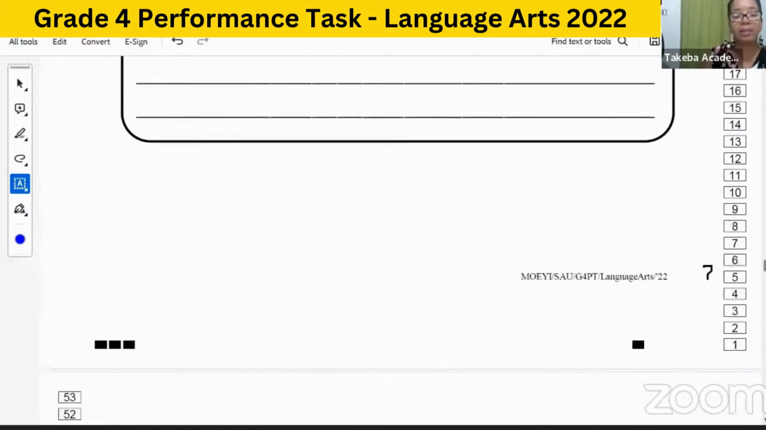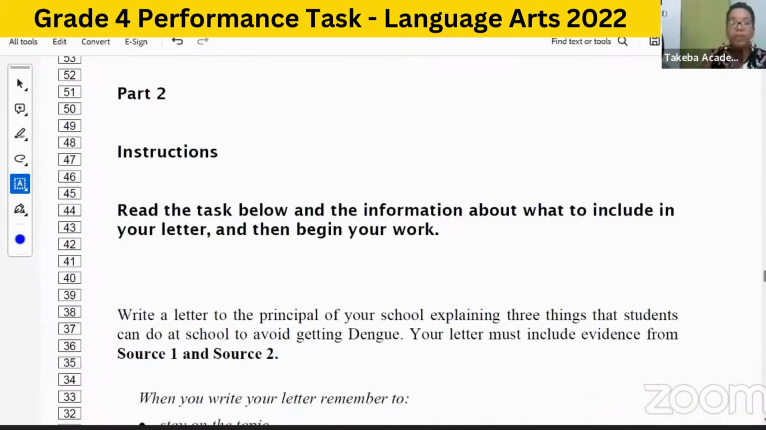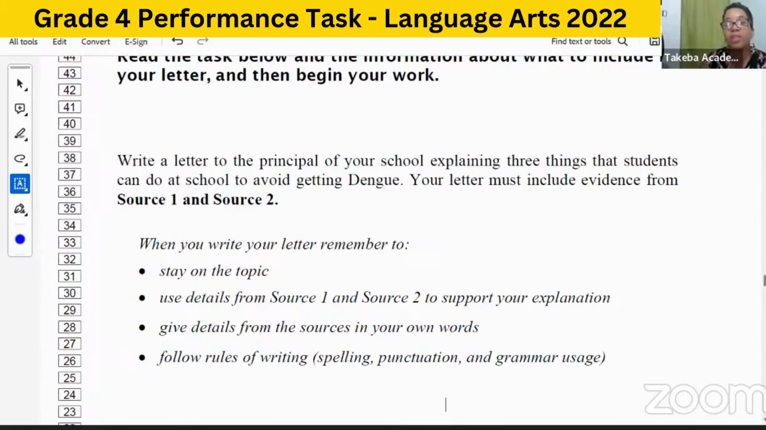Let's see what's next. Part 2, okay? So it says, read the task below and the information about what to include in your letter and then begin your work. So we have a letter to write. It says, write a letter to the principal of your school explaining 3 things that students can do at school to avoid getting dengue. Your letter must include evidence from source 1 and source 2. When you write your letter, remember to stay on the topic. Use details from source 1 and source 2 to support your explanation. Give details from the sources in your own words. Follow rules of writing, spelling, punctuation, and grammar usage.